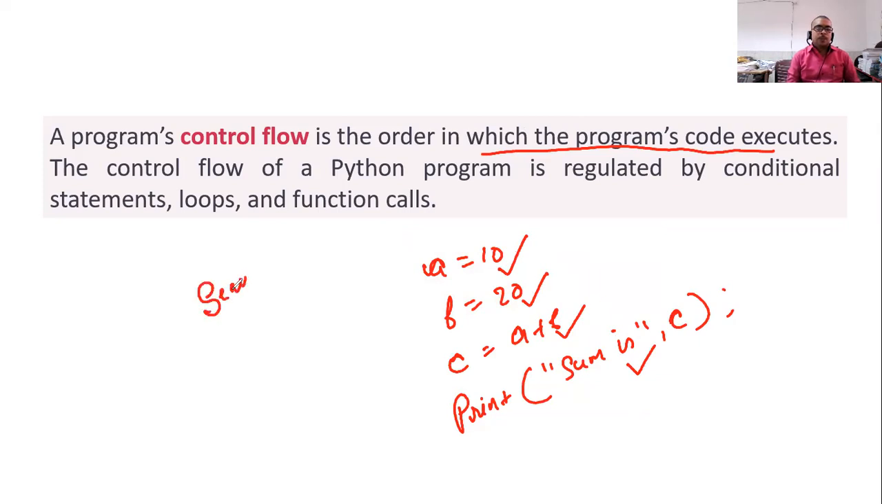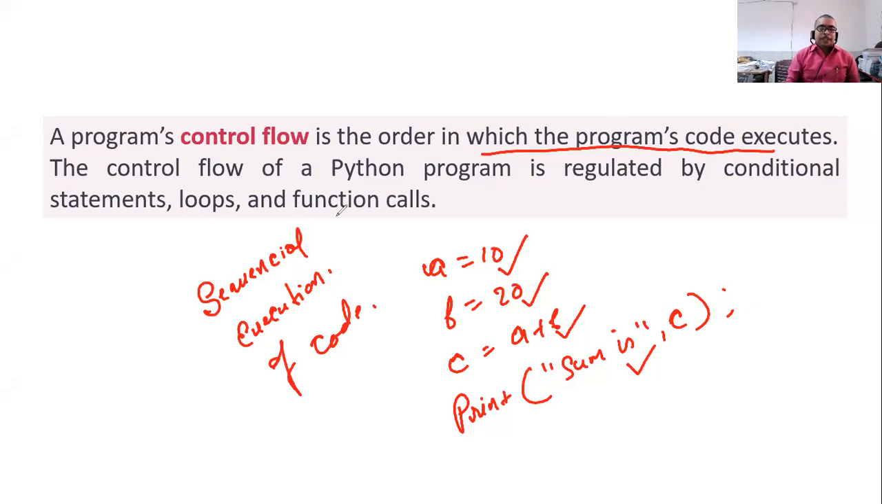Okay, this is called sequential execution of code. I hope you have understood it. Sequence means you can see the sequence. The first is executed, second is executed, third is executed. So you can see this is called sequential execution.